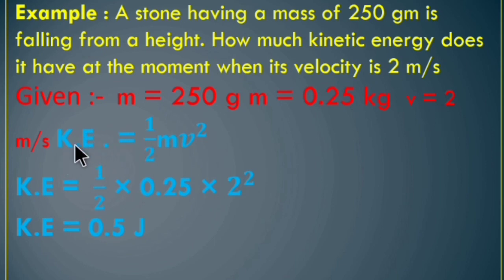Here is the formula of kinetic energy, equal to half mv square. Put the values of m and v in this formula. So kinetic energy is equal to half into 0.25 into 2 square. So kinetic energy is equal to 0.5 joule. The stone has a kinetic energy equal to 0.5 joule.